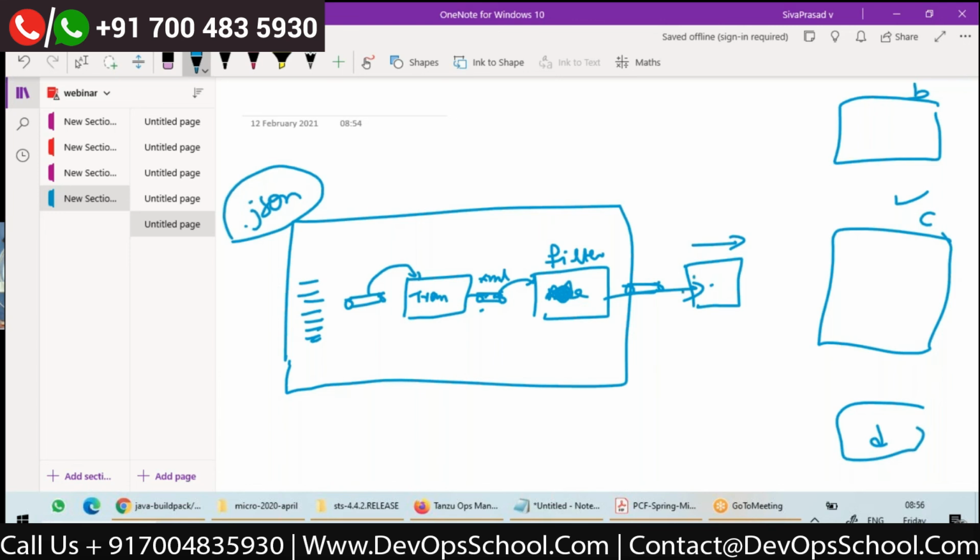So here I can have a component called a router, which will check some conditions and put the message on to one of these queues. From here, this adapter will take a message to B, this adapter will take a message to C, and this adapter will take a message to D. The router checks conditions and routes the messages to the corresponding queues from where the adapters take the message to third parties.